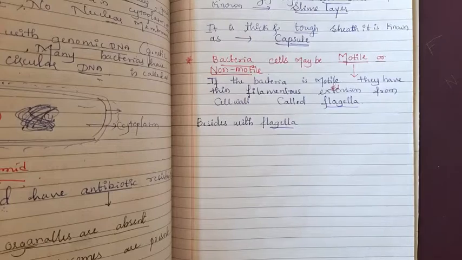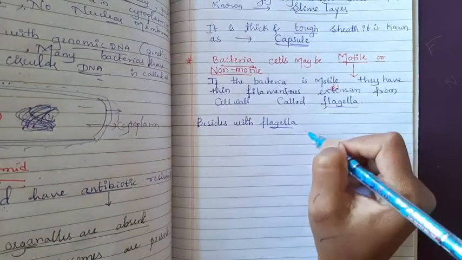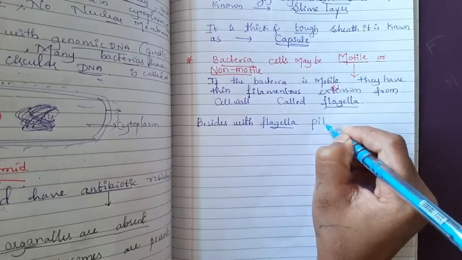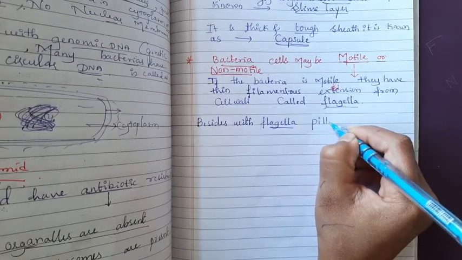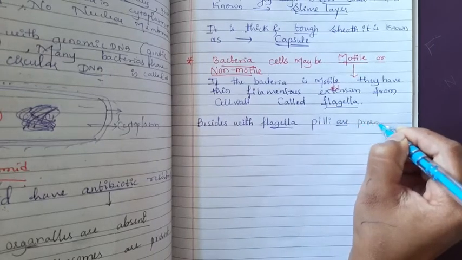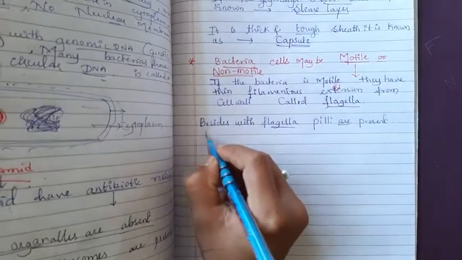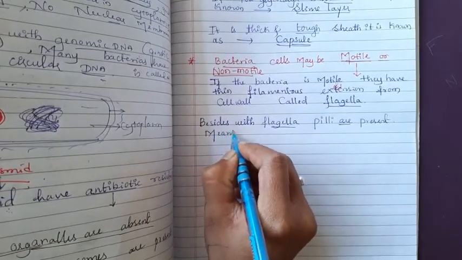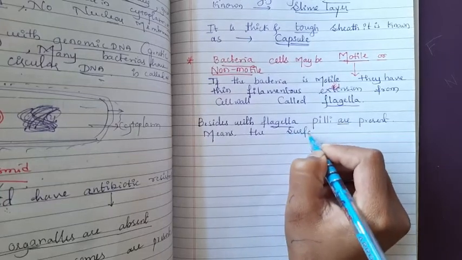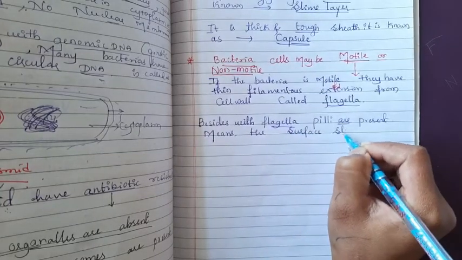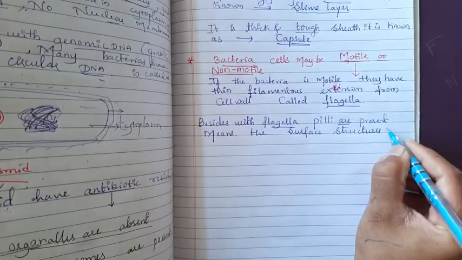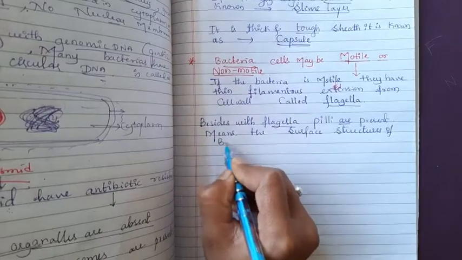pili are present. Means the surface structures of bacteria.